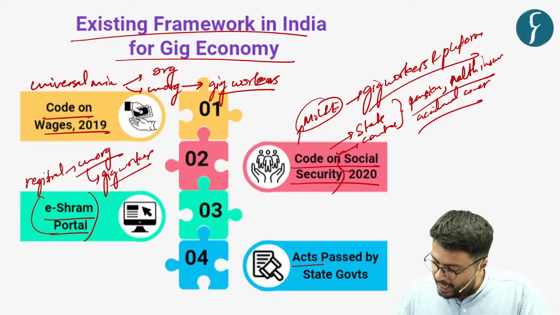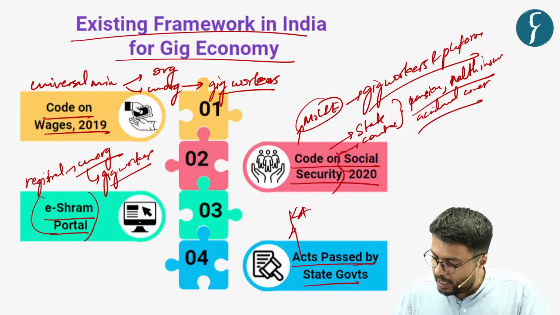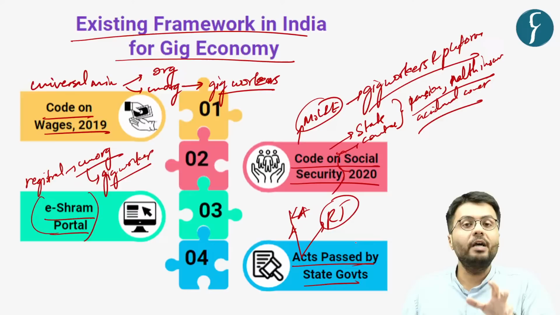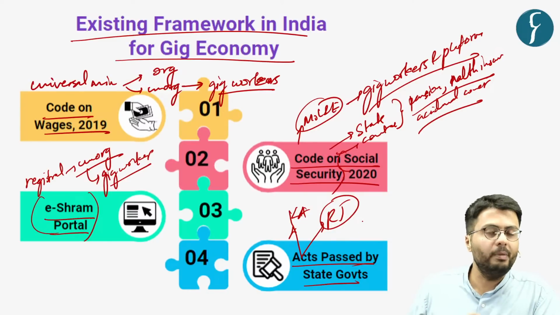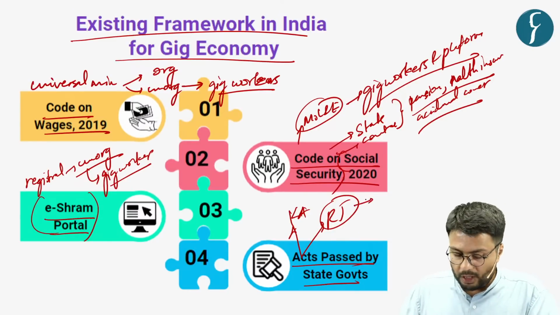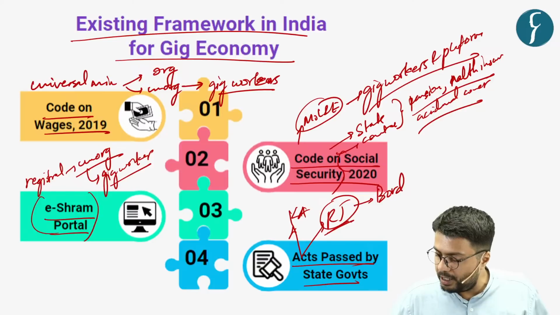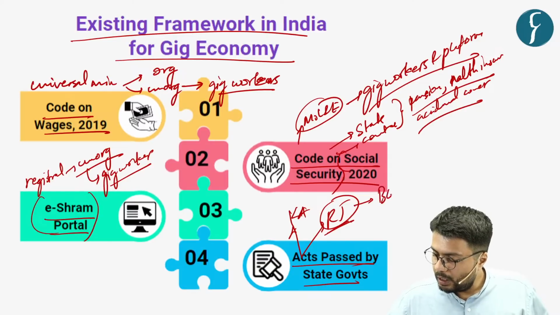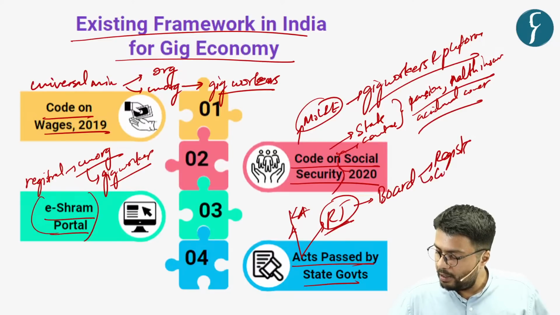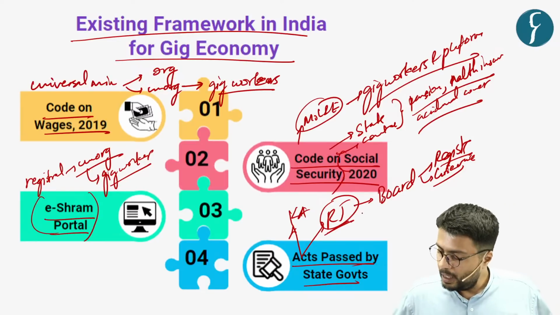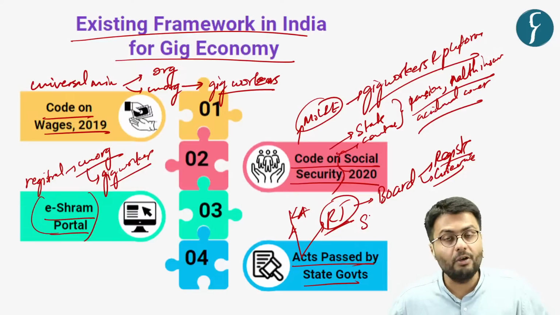Further, as you can see, in addition to governments such as Karnataka, even the Rajasthan government enacted a law to regulate the gig economy in the state of Rajasthan. Now, there was an important provision in the law passed by the Rajasthan government, that the government established a board which was meant to register as well as hear grievances of gig workers in the state of Rajasthan, and also to supplement the social security for these workers.